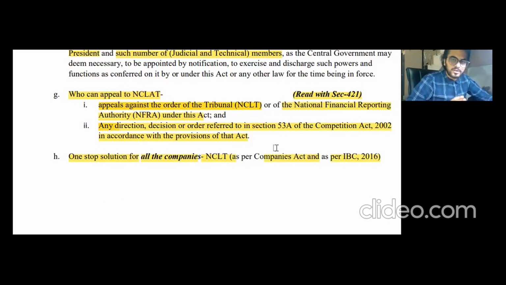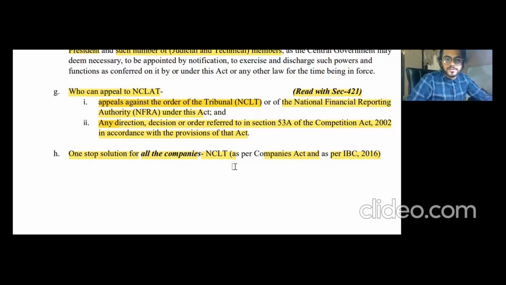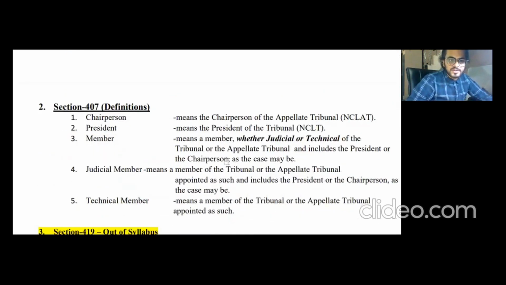The other sections are not yet notified for your syllabus. All right. So first page is covered. Section number 407 talks about the definitions. Chairperson definition: chairperson means the chairperson of the appellate authority.